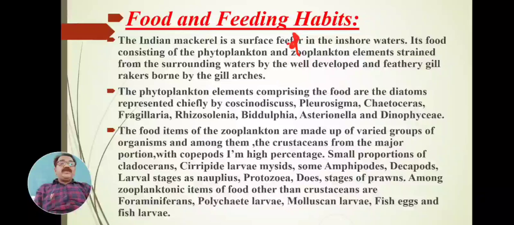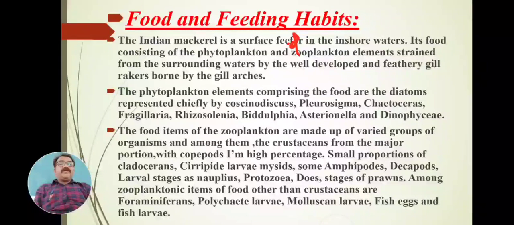The phytoplankton elements comprising the food are the diatoms. Phytoplankton is food of plant-like origin, and that is why it is called phytoplankton. Zooplankton is the organism which behaves like an animal, and it is called zooplankton.